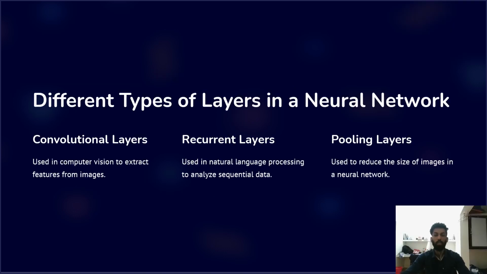There are mainly different types of layers in a neural network. First one is a convolution layer, which is used in computer vision to extract features from images. The second one is a recurrent layer, which is used in natural language processing to analyze sequential data. Third one is a pooling layer, which is used to reduce the size of the images in a neural network.